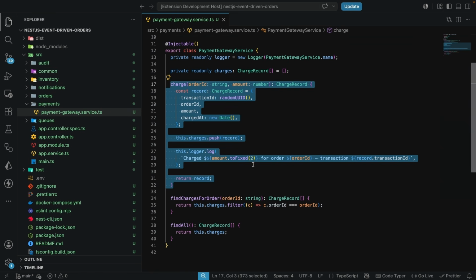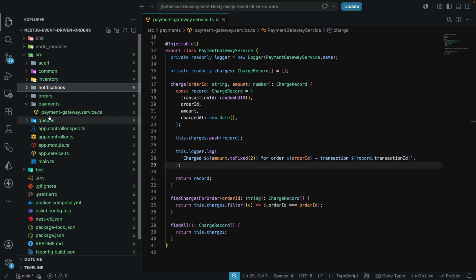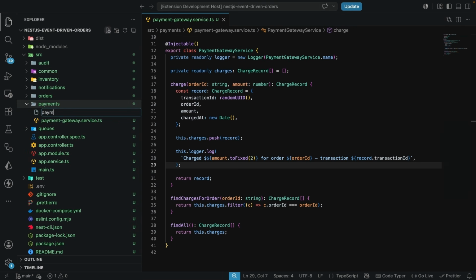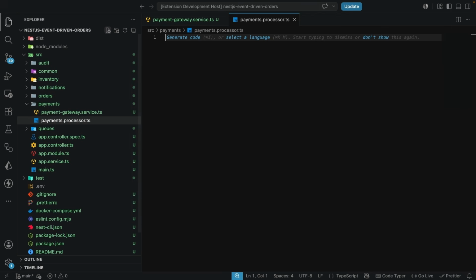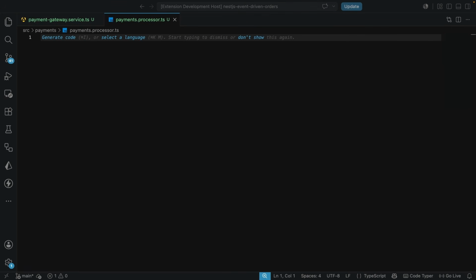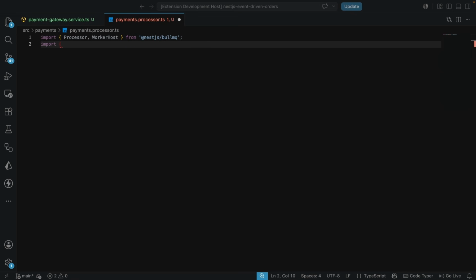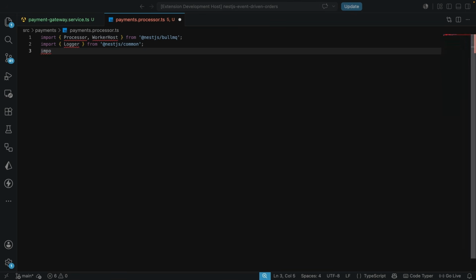Okay, so after this, we are going to be creating a payment processor file, just as we do have for the notifications and orders. So here, let's create the payments.processor.ts file, and I'm just going to collapse this. I'm going to start by importing Processor and also WorkerHost, which will come from @nestjs/bullmq. And we also need to import Logger from @nestjs/common. Then we're going to be importing the Job, so we import Job from bullmq.